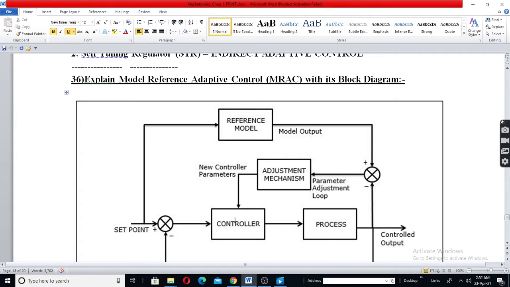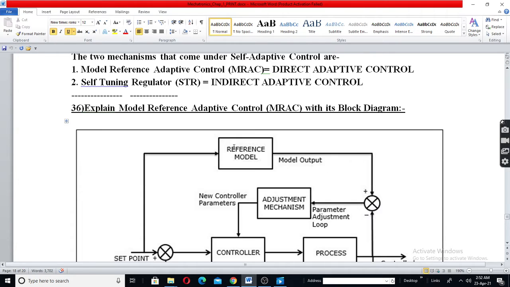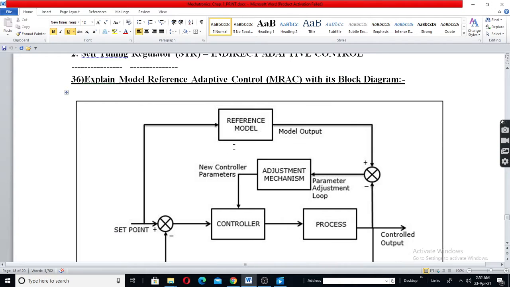Class 142 means class 12 of mechatronics. Now, here self-adaptive control. There are two types: model reference adaptive and self-tuning regulator. In the previous one, gain schedule, there the gain only is adjusted by the program in a predictable manner.